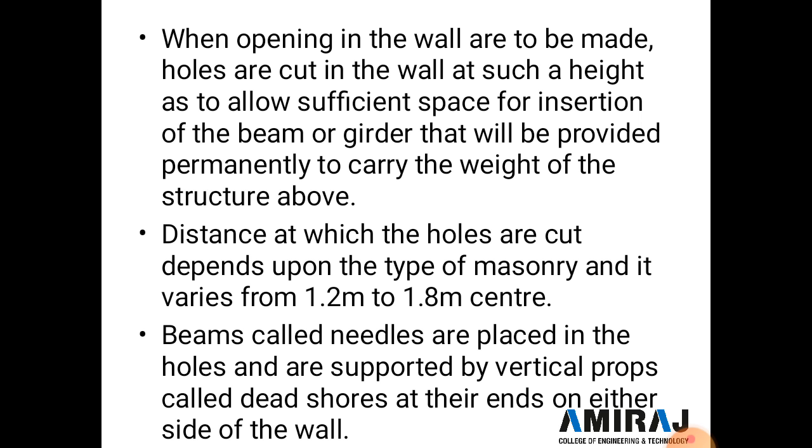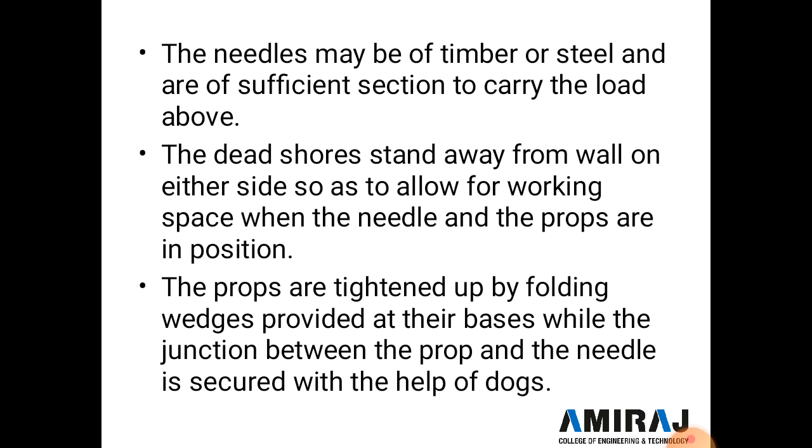And beams called needles are placed in the holes and supported by vertical props called dead shores at their ends, either on a side of the wall. The needle may be of timber or steel and of sufficient section to carry the load above. And the dead shores stand away from the wall on either side so as to allow for working space when the needles and props are in position.